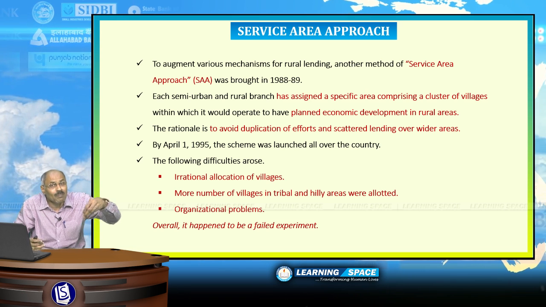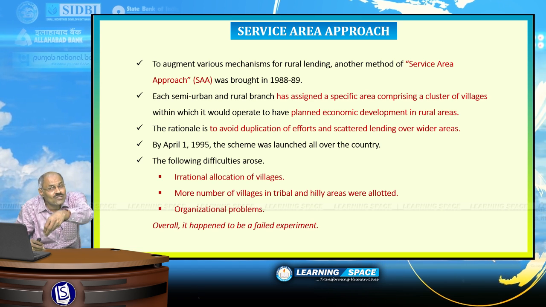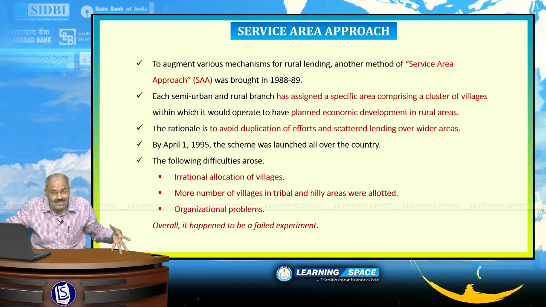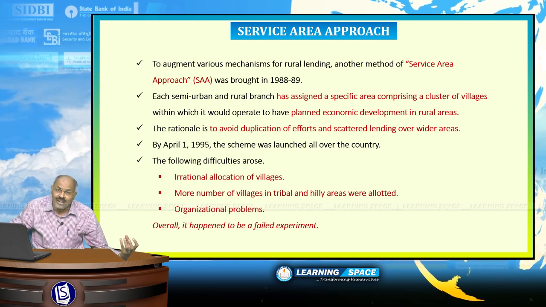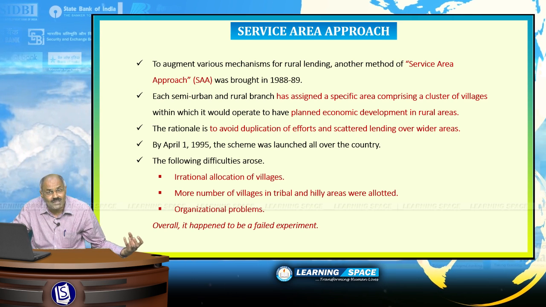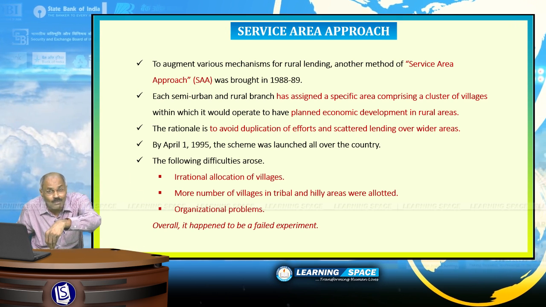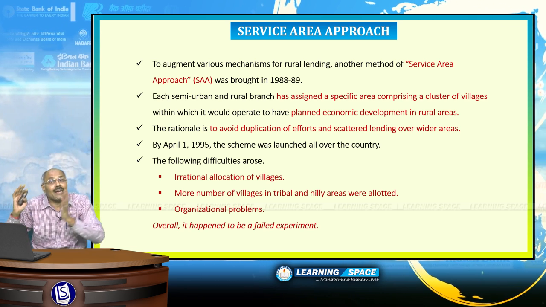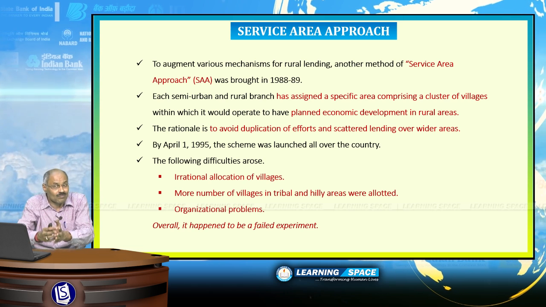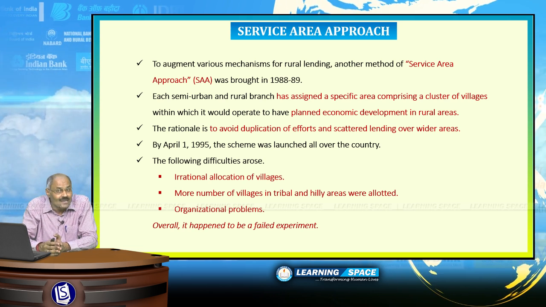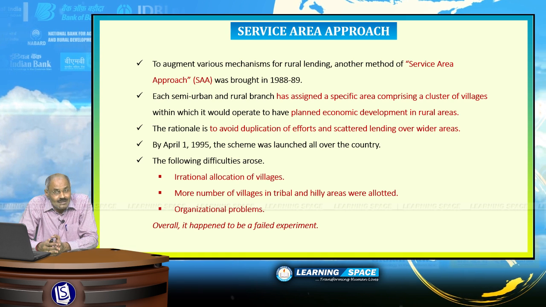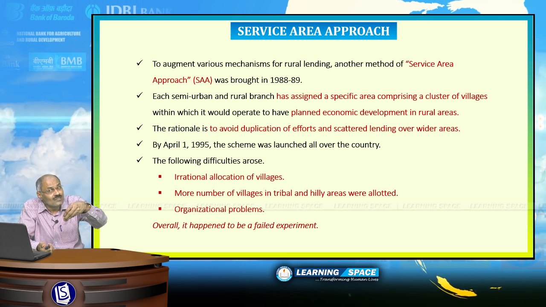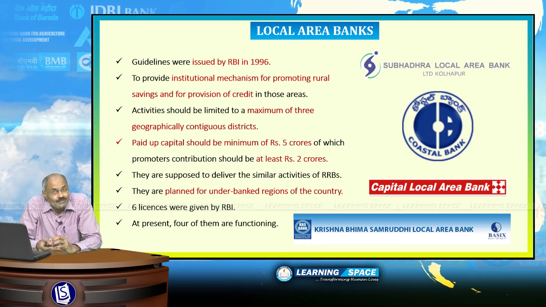That means the main purpose is to avoid duplication of efforts and scattered lending over wider areas. Lead bank scheme was brought only with coordinating powers and no real powers, but this service area approach brought adoption of villages with a specific timeline and with specific targets. But it was not a successful experiment, and I have given the reasons for its failure. Please go through it. Right friends, look at the last one, that is local area banks.